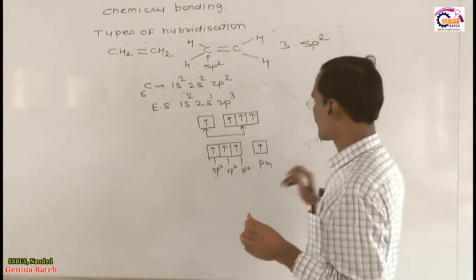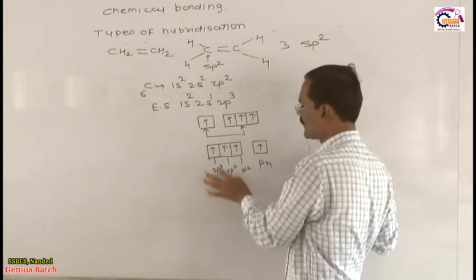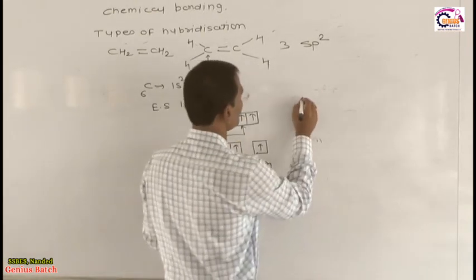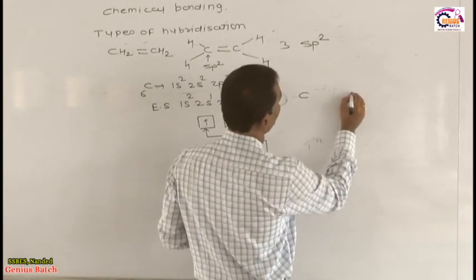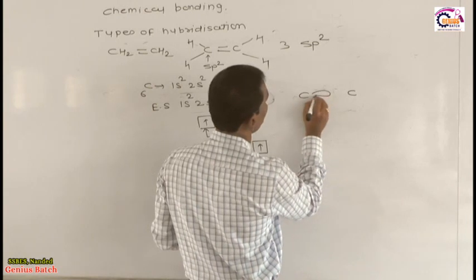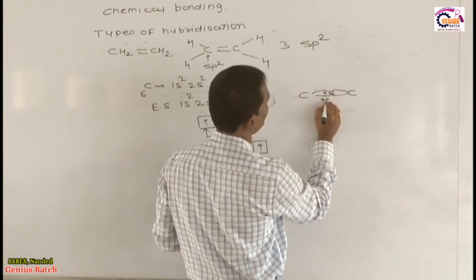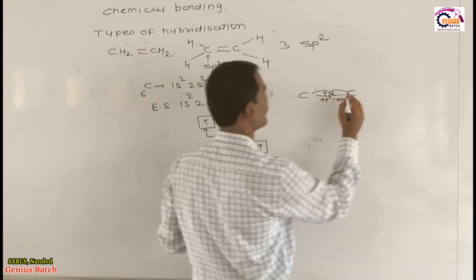Now dear students, what happened? Each carbon has 3 sp2 hybrid orbitals. See toward the board, suppose this is one carbon, this is another carbon. Each carbon atom overlaps with the other carbon, and this overlapping is called sp2-sp2 overlapping.